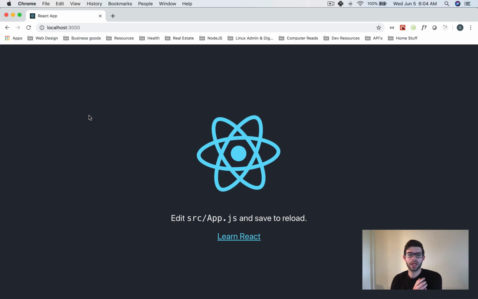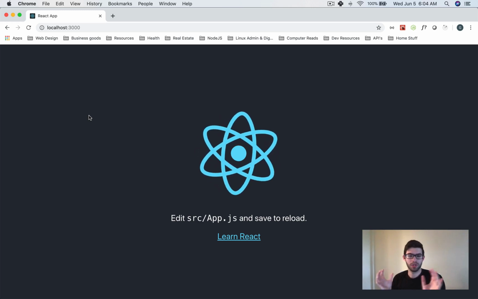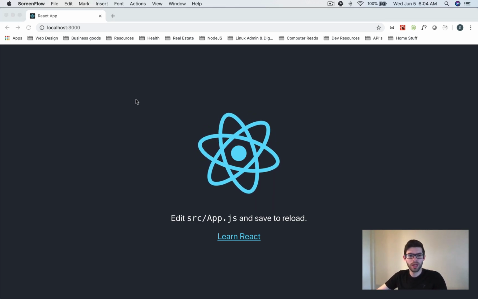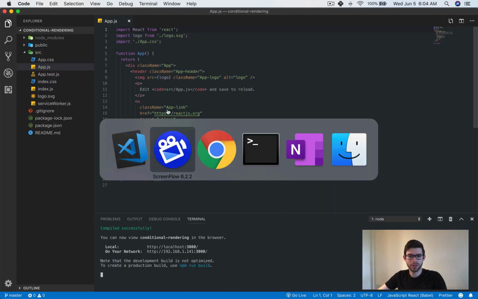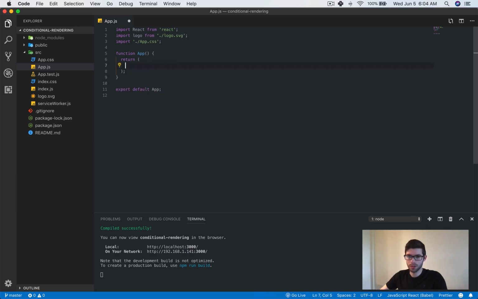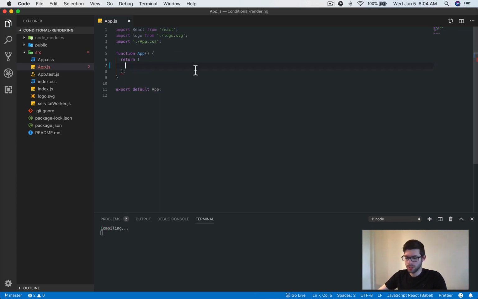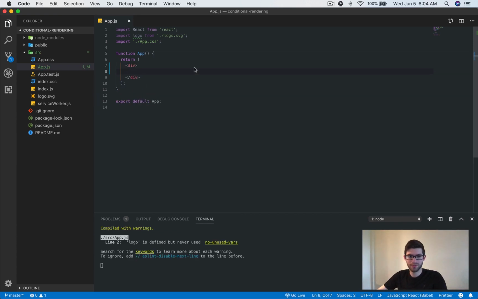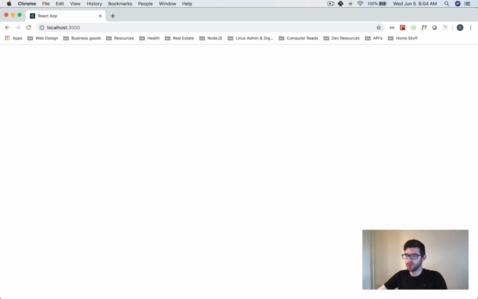So I have here a brand new project, like we have in every other video. What I'm going to do now, again, just like in every other video, is delete whatever is inside the app component, and I'll just create a div so that stops giving me an error. If we go back here, we don't have anything rendering because we deleted everything.